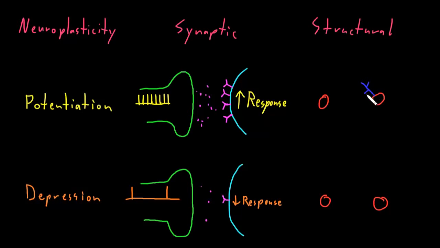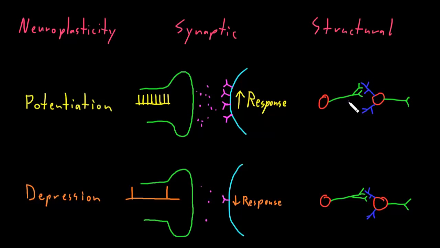They both have about the same amount of dendritic branches, and the length of their dendrites are about the same. I'll just leave the dendrites off this one, and we'll say that we have about the same number of axon terminals coming out and forming synapses between this neuron and this other neuron, which will be its target cell in this situation. Now I'll just draw a little axon on the target neuron as well.